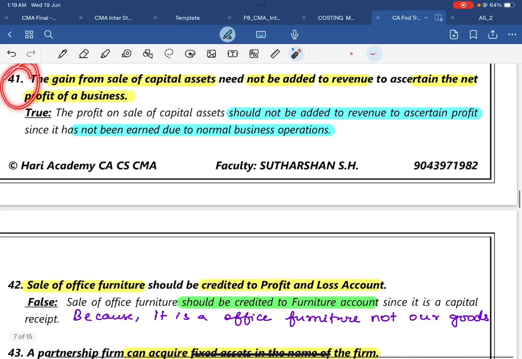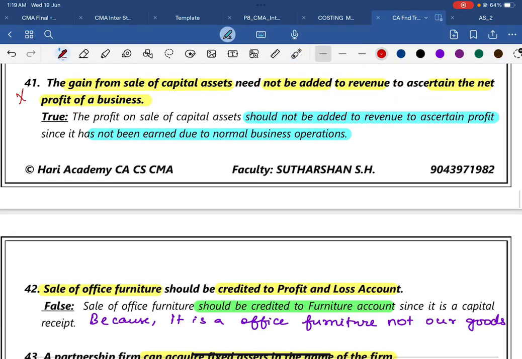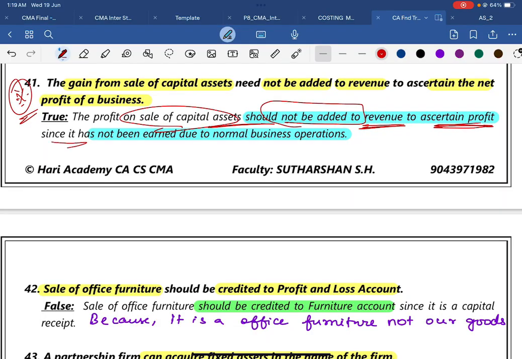Then question number 41. The gain from sale of capital assets need not be added to the revenue to ascertain the net profits of the business. This question is a crucial question. They may test you. True. The profit on sale of capital assets should not be added to the revenue to ascertain the profit, since it has not been earned due to the normal business operation. Anything which is earned during the normal business operation should be treated to ascertain the net profit of the business, and we will add it.